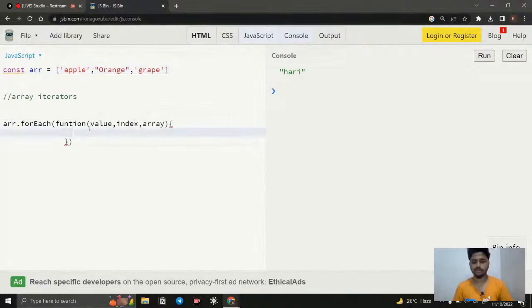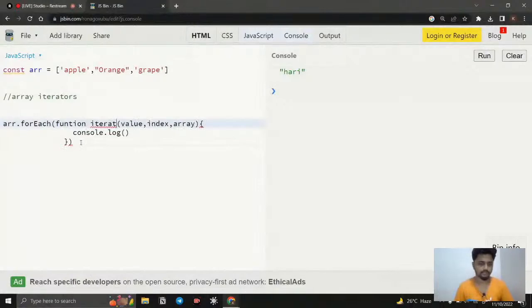So what is log here? Simply, we can give this array a name. So what is the name we can give? Iterate, like this.